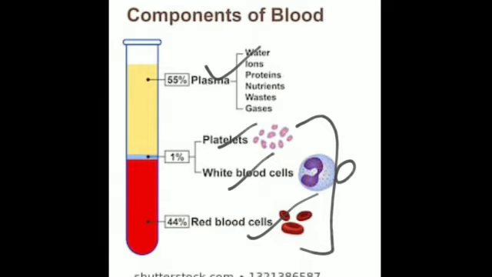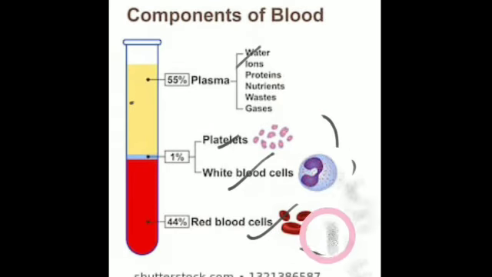You can see that blood has two components. If you collect a few milliliters of blood and keep it in a test tube, you will see it in the form of a pale yellow liquid. This pale yellow liquid which you can see is the plasma, that is the fluid component of the blood, and this red colored component that you can see is the blood cells.